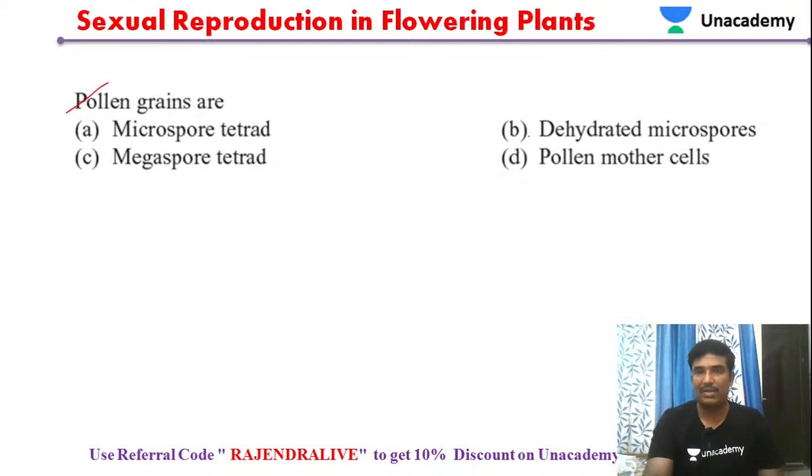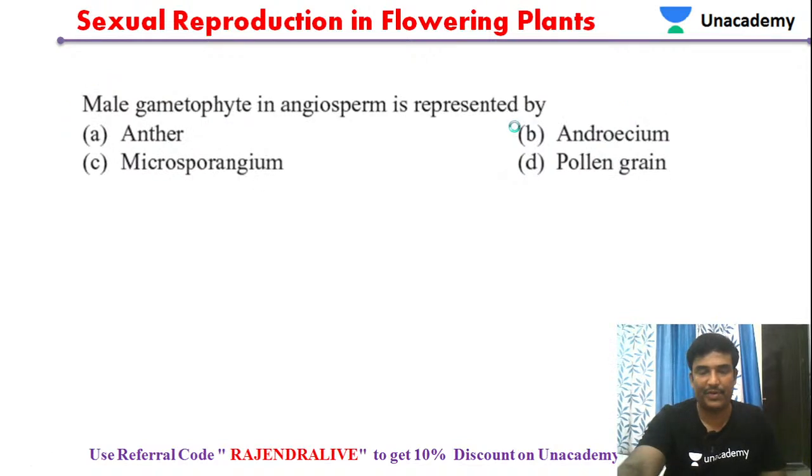Then let's move on. Pollen grains are dehydrated microspores. This is the most important point we should remember. Some amount of water is lost, and finally it leads to the formation of pollen grains. So pollen grains are the dehydrated microspores. That is the point you have to remember.